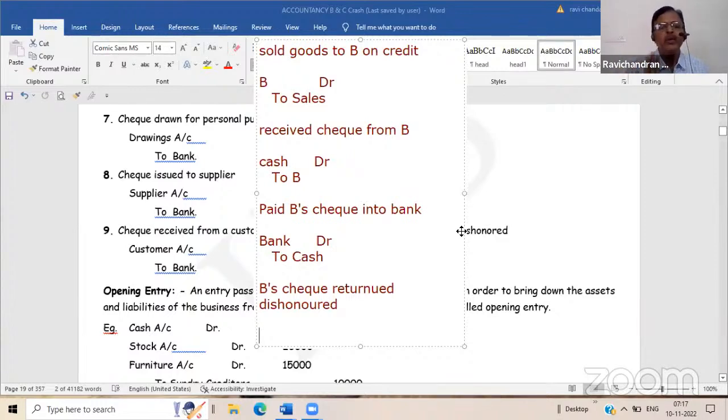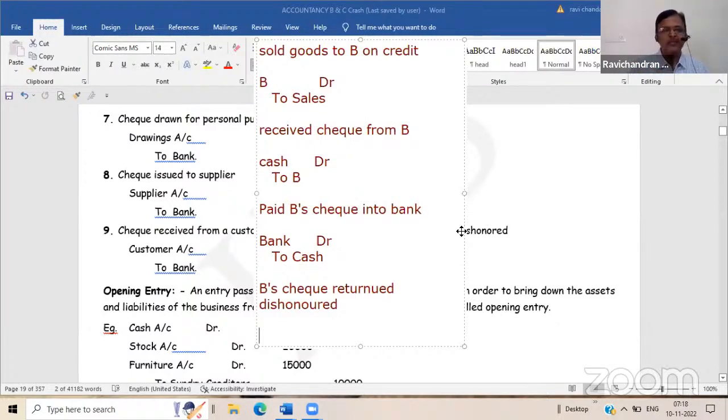Now you tell me who is B, whether he is a debtor or creditor. Bank is debtor. B is a debtor. Now, because of the return of the check which he has given, his debtor status should be reinstated. Is it not?